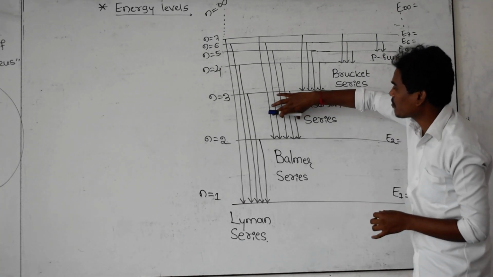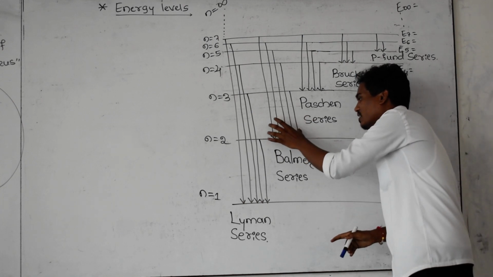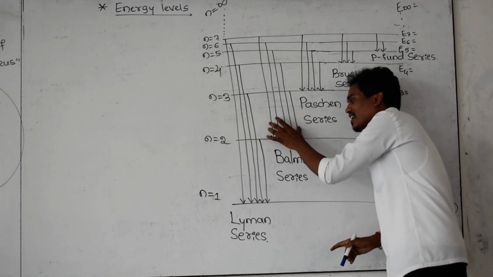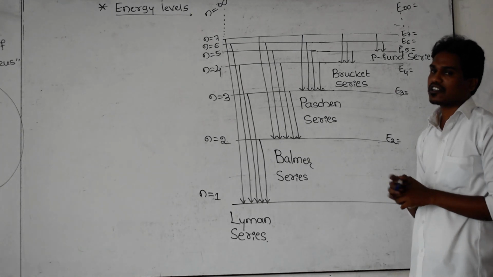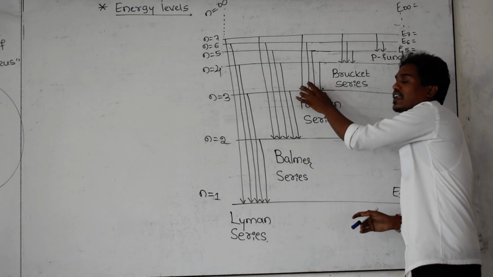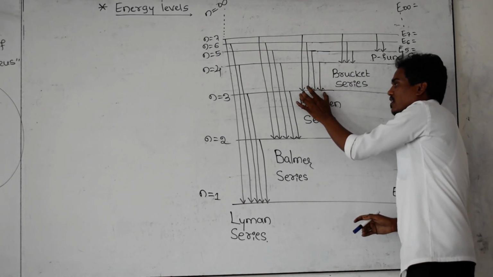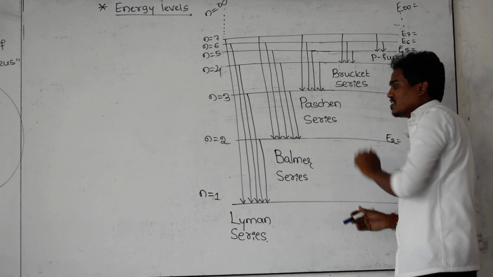And here for these electrons, the ground state is the second orbit. That's why these transitions of the electrons, these spectral lines, we are going to call the Balmer series. And for these spectral lines, the electron makes the transition from a higher energy level to what ground state? The 3rd one. That's why that is the Paschen series.